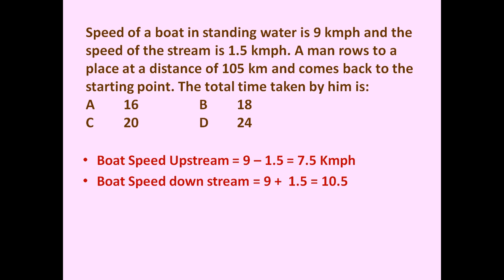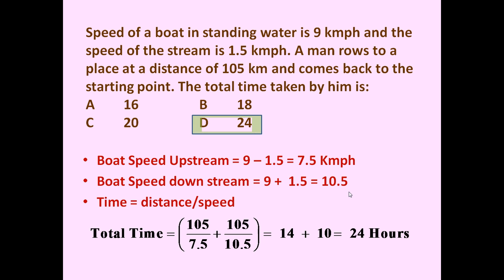Now boat speed downstream: when stream and boat are flowing in the same direction, the speed of the boat will certainly increase, and it will be 9 plus 1.5, which is 10.5 km per hour. We know time is equal to distance upon speed. So for going, distance is 105 and speed is 7.5, and for coming back distance is 105 and speed is 10.5.